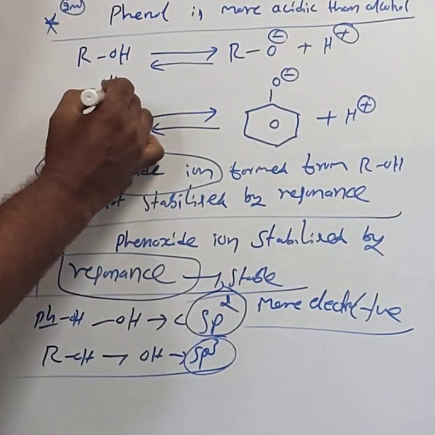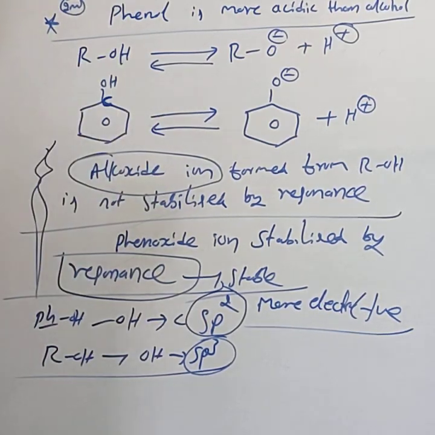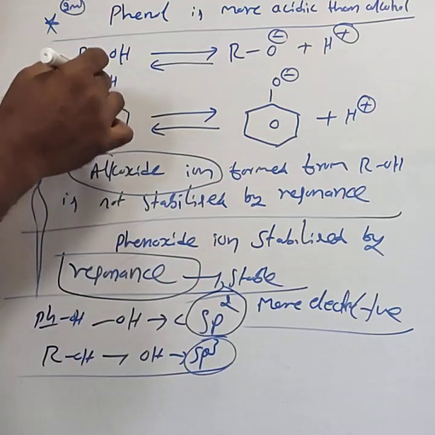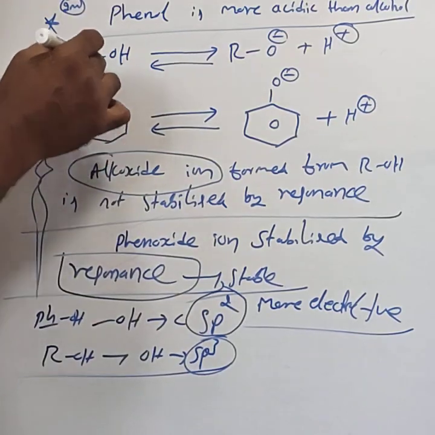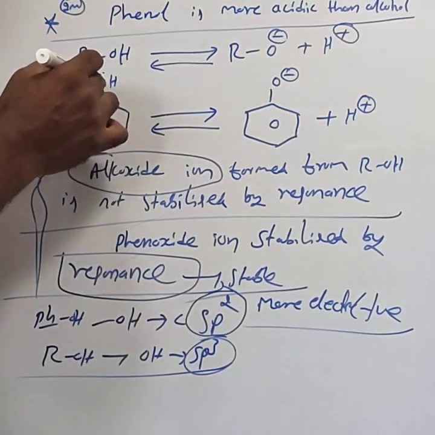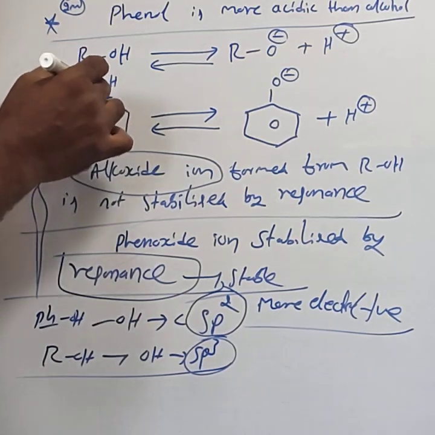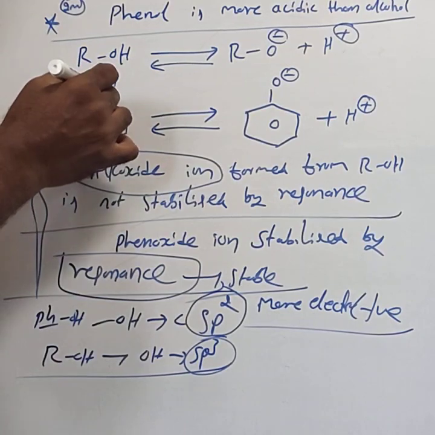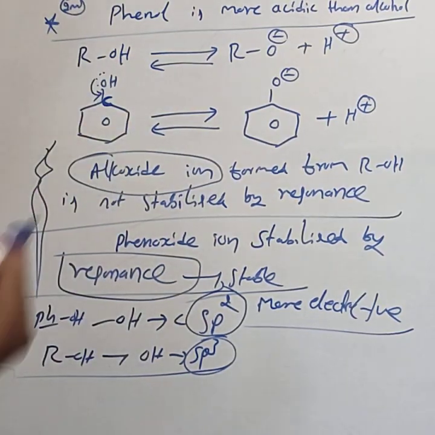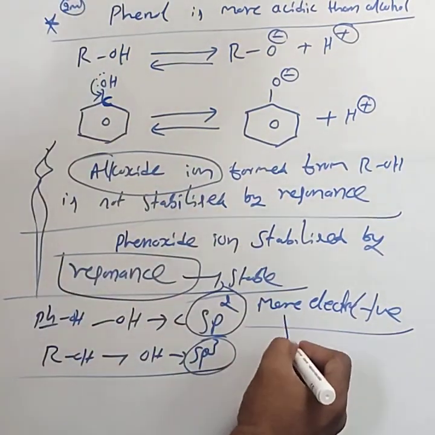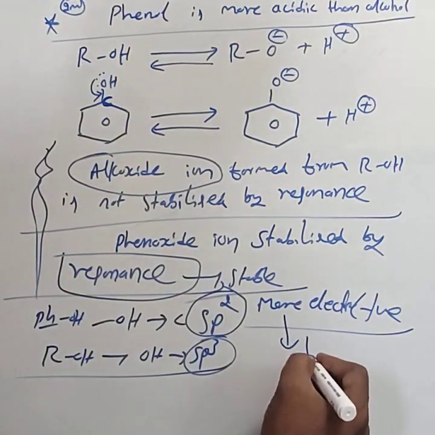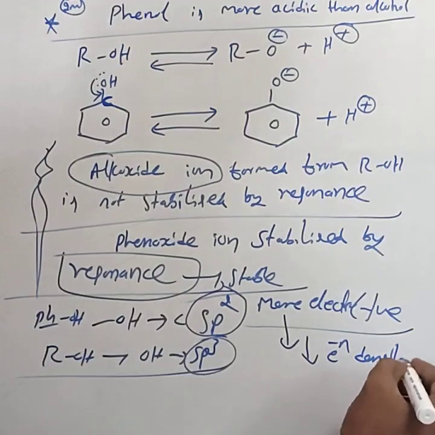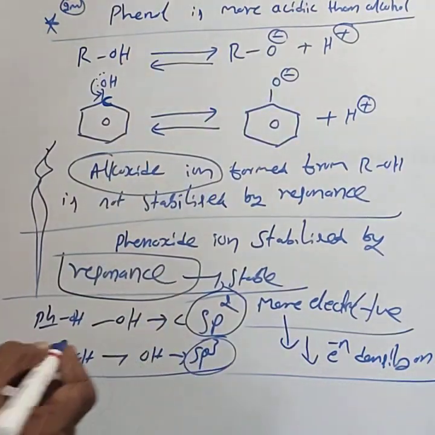Due to this more electronegative nature, it can attract the electrons on the oxygen atom. This more electronegative carbon atom attracts the lone pair electrons on the oxygen towards the carbon atom. Hence, this more electronegative carbon decreases the electron density on oxygen.